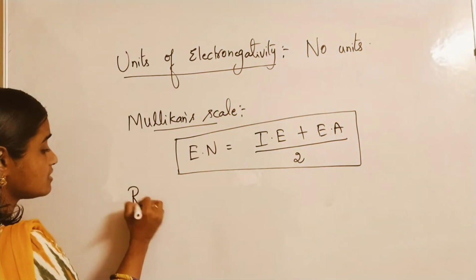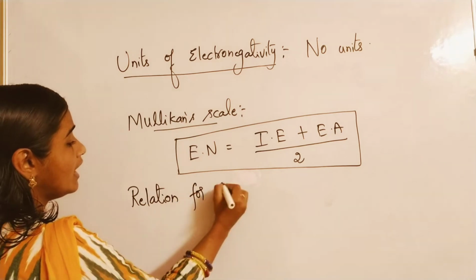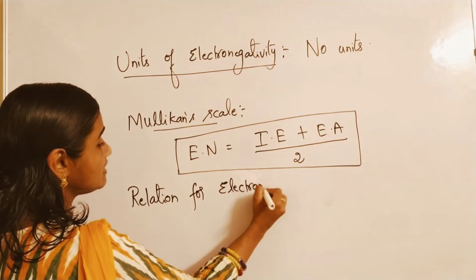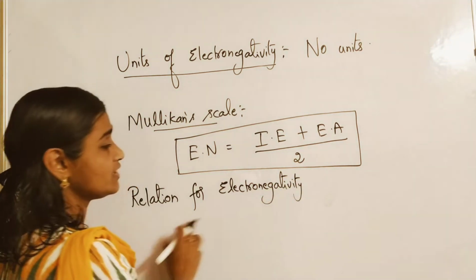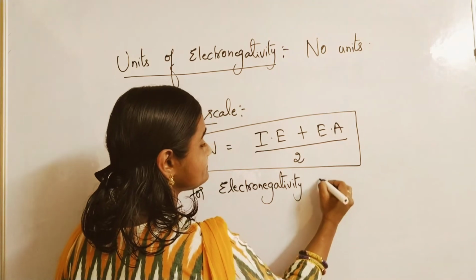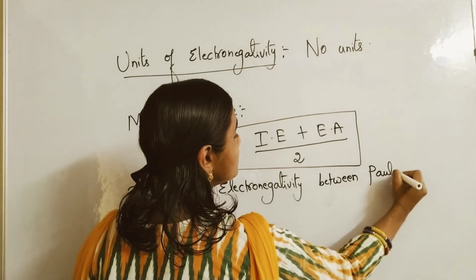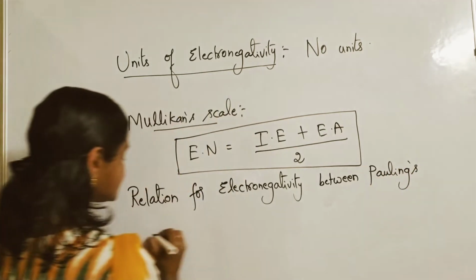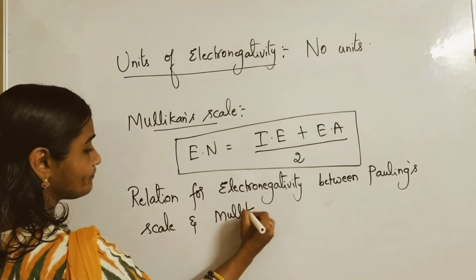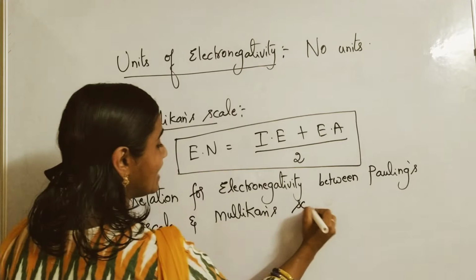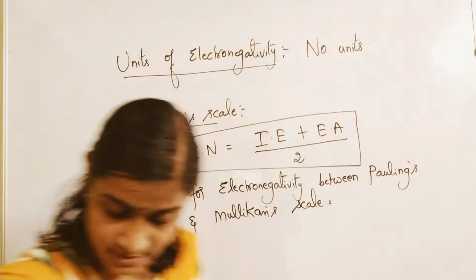Suppose you wanted to have a small relation between Pauling's scale and Mulliken's scale. What is that relation? There is a small relation.